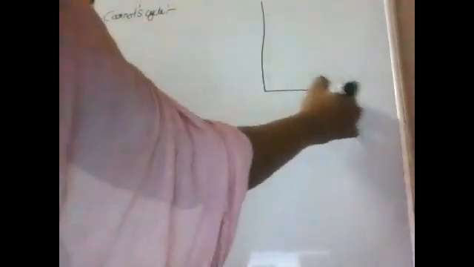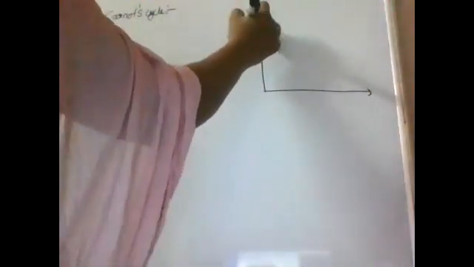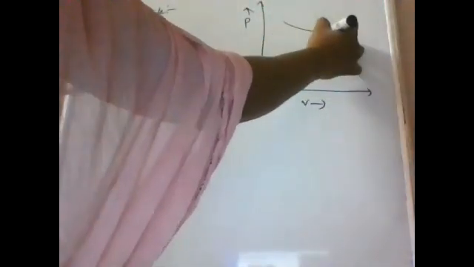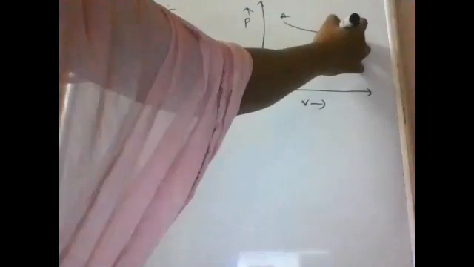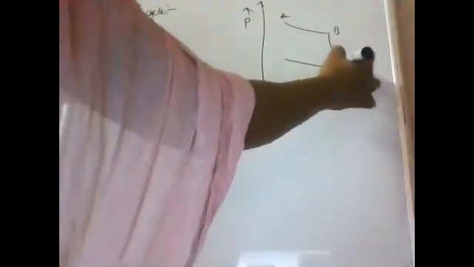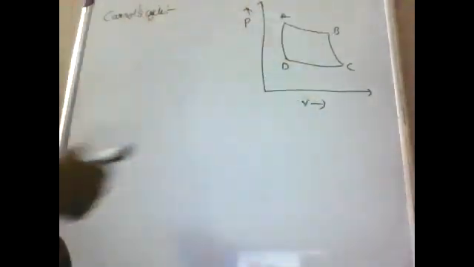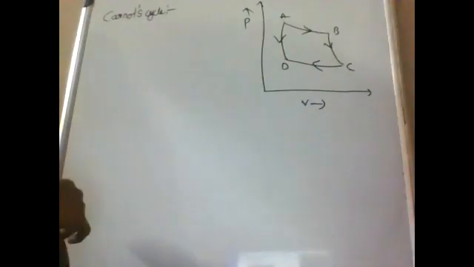Already we know what the indicator diagram, the PV diagram, is, with P on the y-axis and V on the x-axis. So A to B, B to C, C to D, D to A. Already we know what the isothermal and adiabatic processes are.